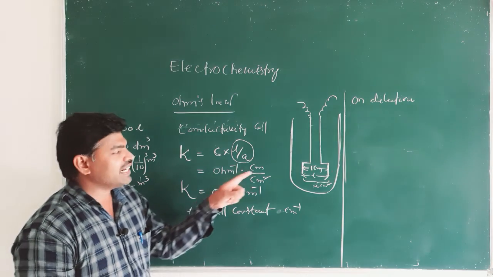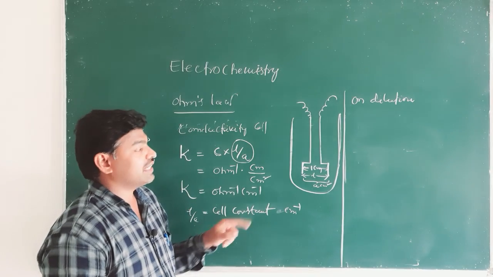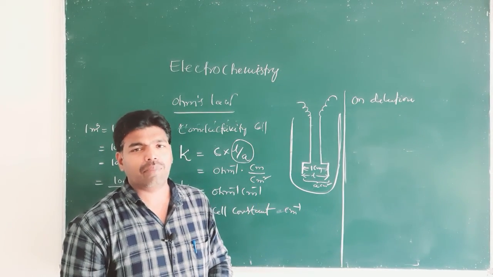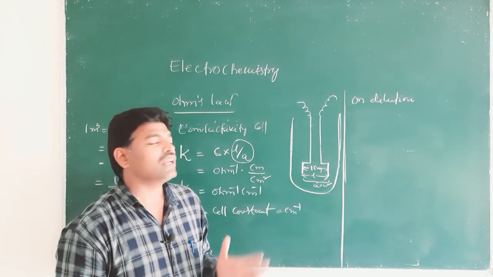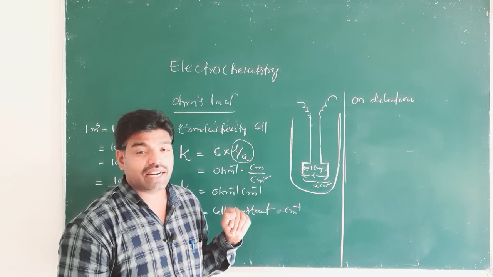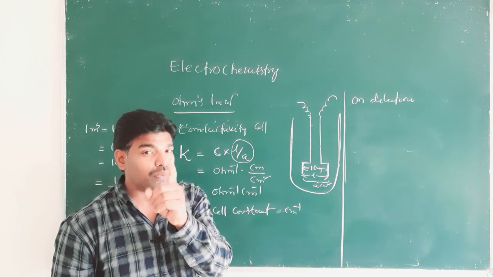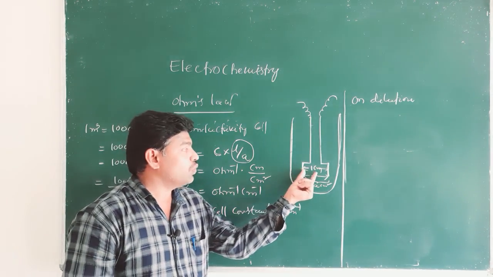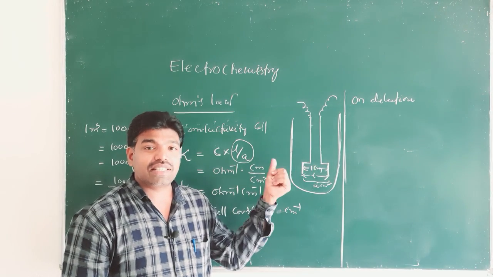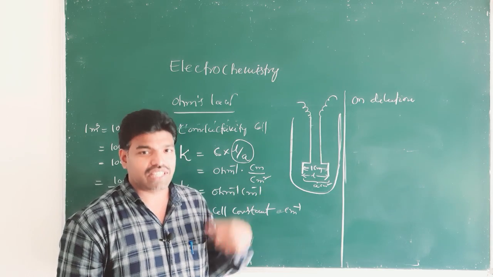So, specific conductance is the conductance of 1 centimeter cube of solution or 1 meter cube of solution. Usually we give the definition: specific conductance is the conductance of 1 centimeter cube of solution enclosed between two parallel electrodes separated by 1 centimeter distance and 1 centimeter square cross sectional area.